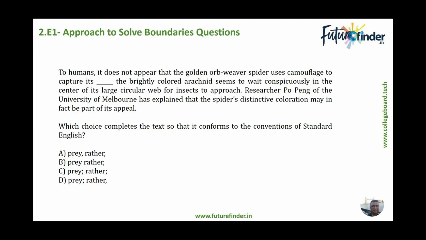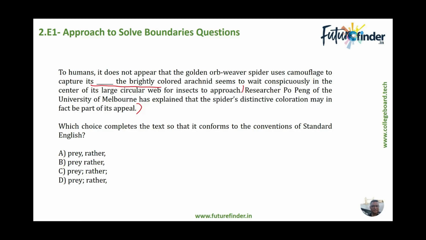To humans, it doesn't appear that the golden orb web weaver spider uses camouflage to capture its dash. The brightly colored Araneid seems to wait conspicuously in the center of a large circular web for insects to approach. We are not going to read through this one because we don't need it right now. We want to look at the portion that contains the dash or the blank.